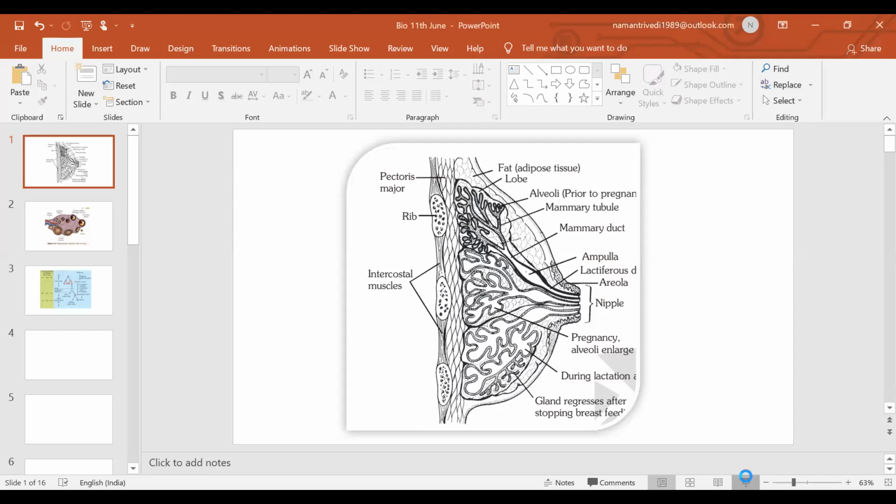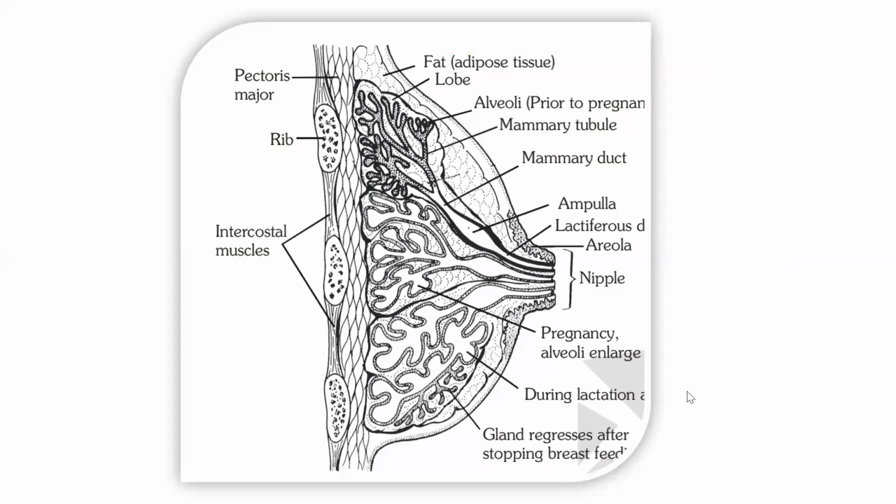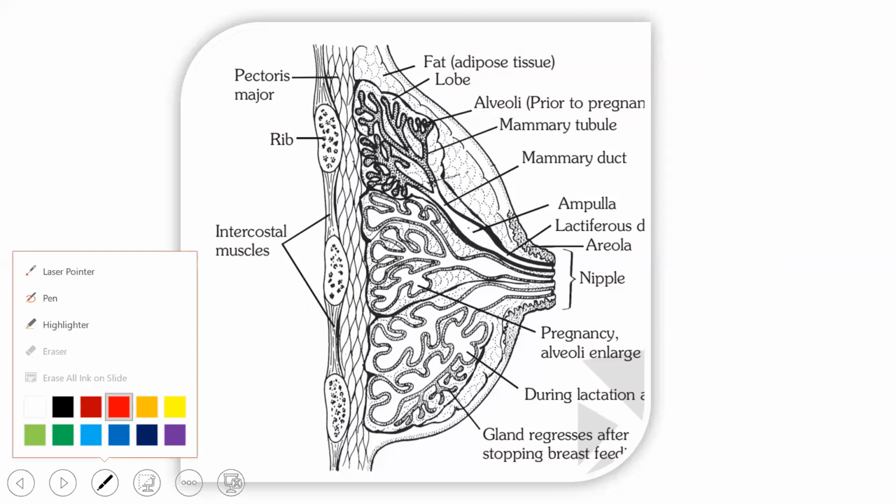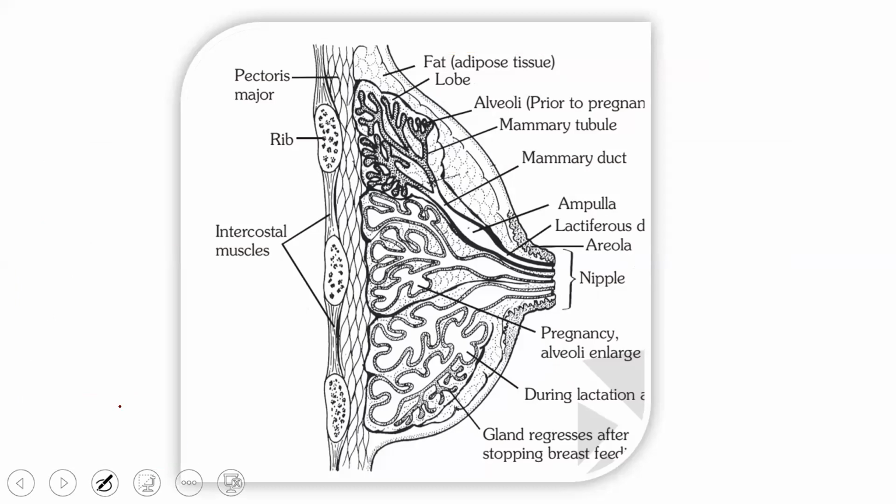This was just a better image for your viewing about the mammary duct. As you can see, this is the alveoli, this is the mammary tubule, then this is the mammary duct, this is the ampulla, and this is the lactiferous duct. It will come out to the nipple. You should know that. And this entire thing is one lobe.